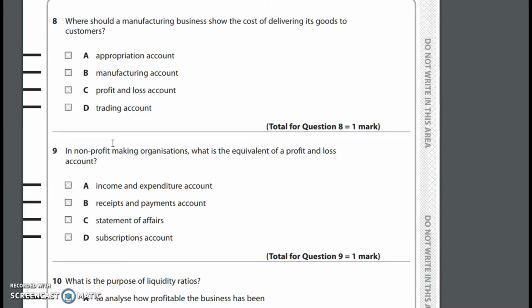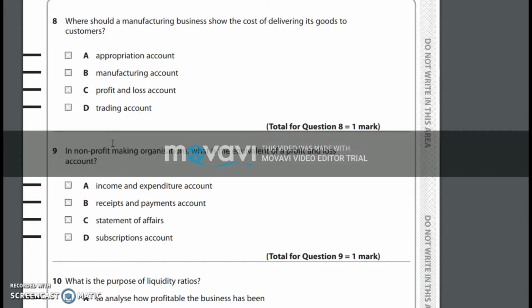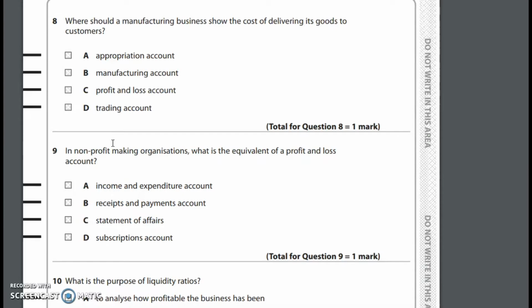First of all, they make use of the manufacturing account, which is used to calculate the cost of production. Next, they make use of the trading account in case they are selling the goods they manufacture. And the income statement in order to make use of the information on other expenses so that they can calculate